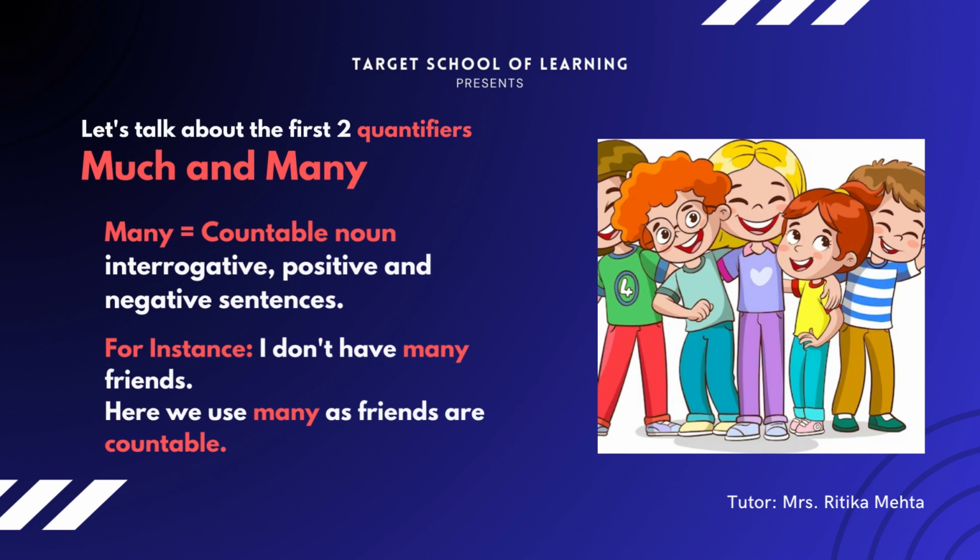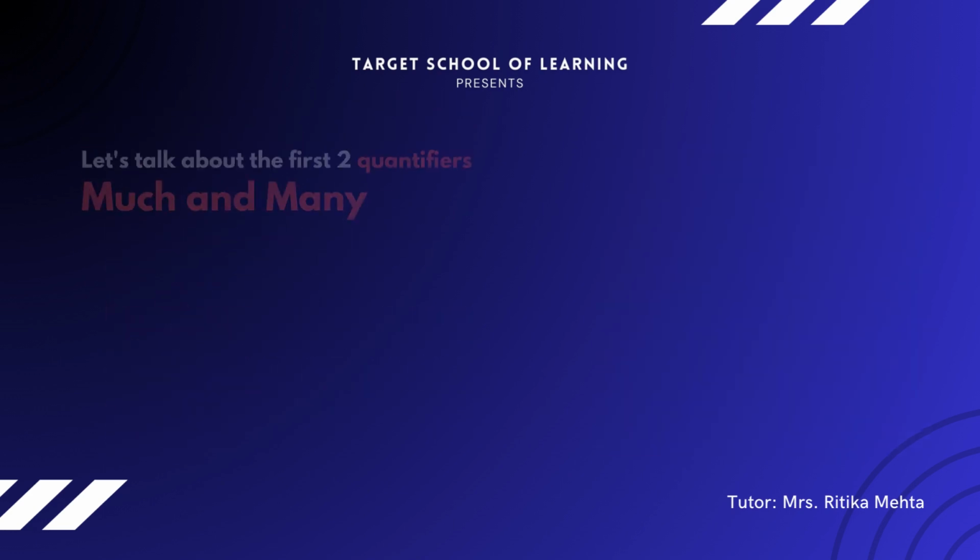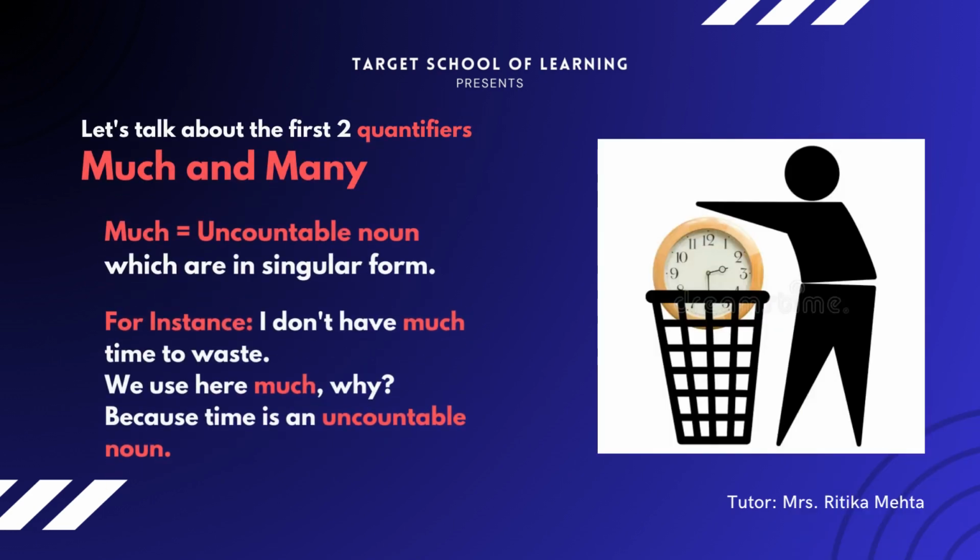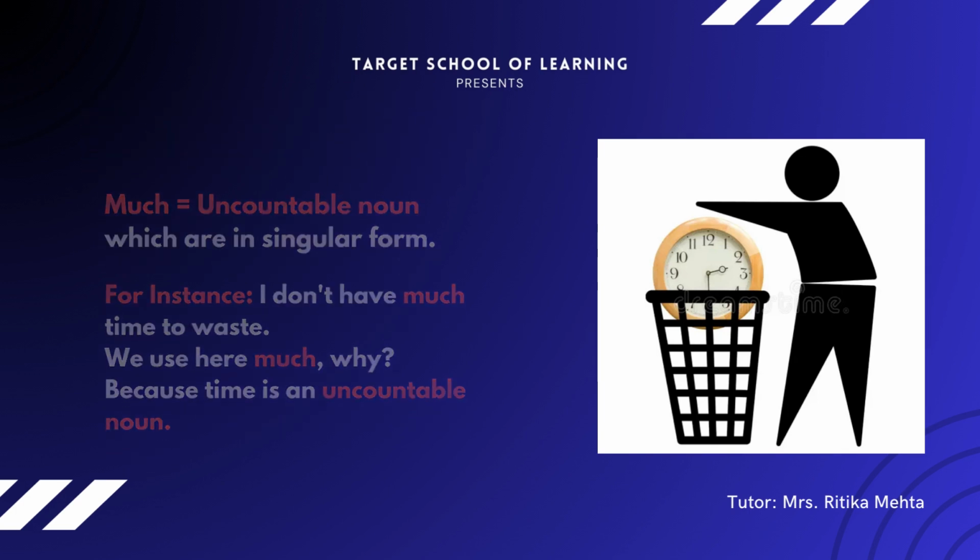For instance, I don't have many friends. Here we use many as friends are countable. I don't have much time to waste. We use much here. Why? Because time is an uncountable noun.